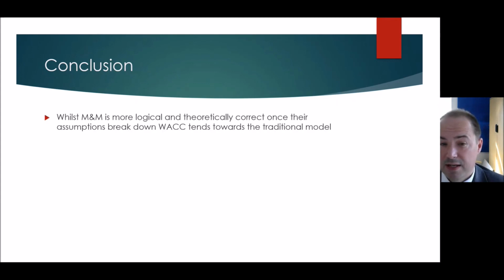Whilst M&M's theory is more logical and theoretically correct, that the structure of capital has no difference whatsoever on the value of a company, it's simply the same milk or pizza being shared out, once those assumptions break down, the weighted average cost of capital theory tends towards the traditional model.